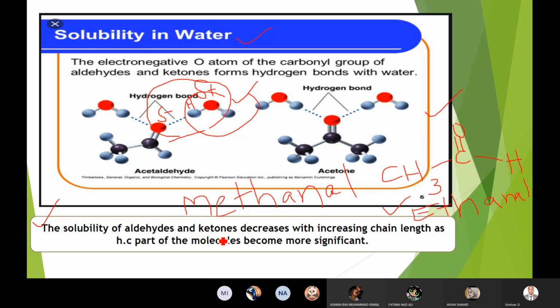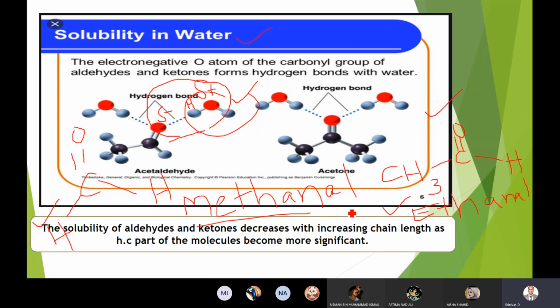Just use one carbon. The other rules are the same. It should have the carbonyl group. Methanal means one carbon is already used, so the remaining 2 bonds are with hydrogen. So this is your methanal.